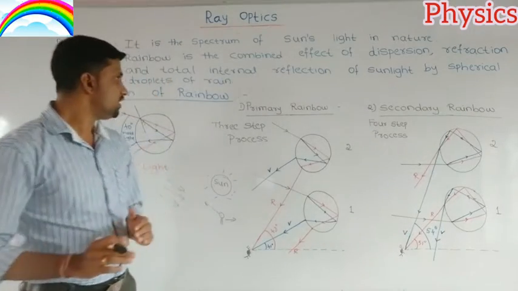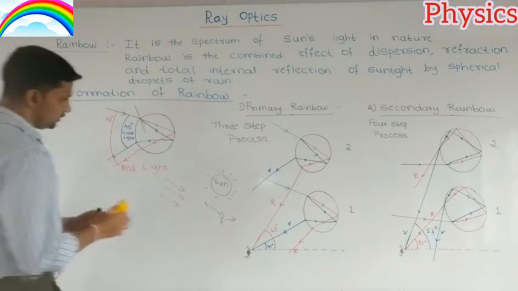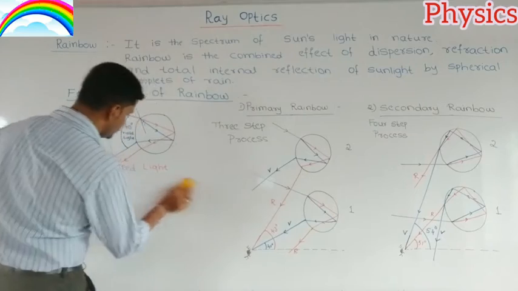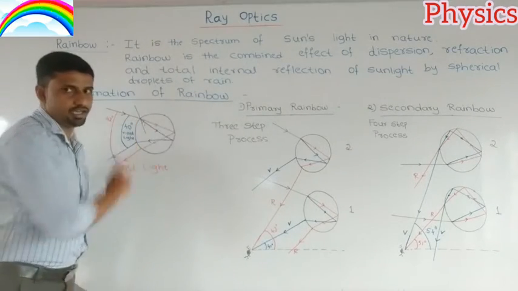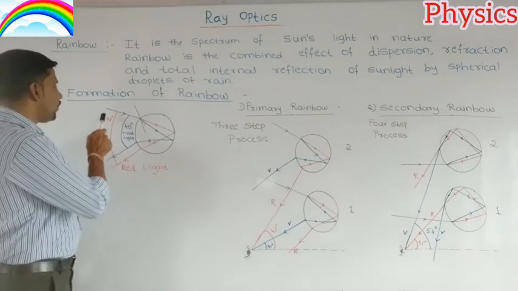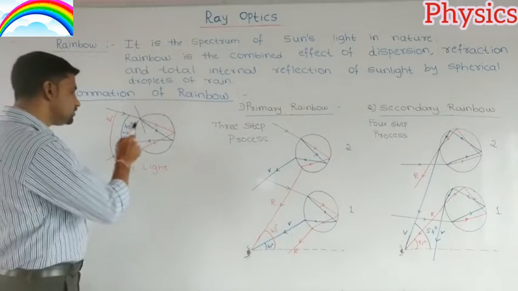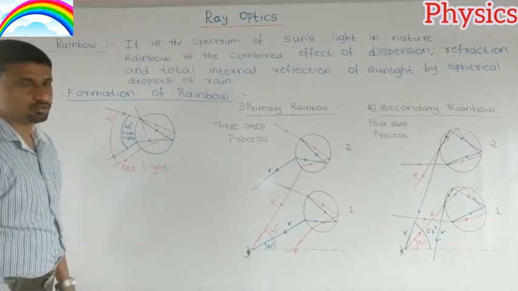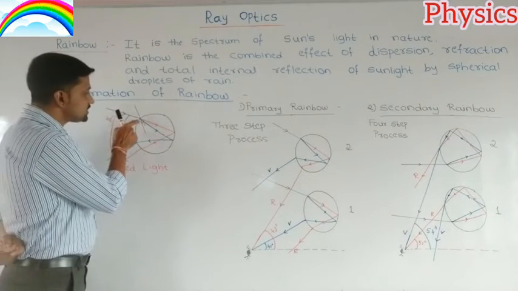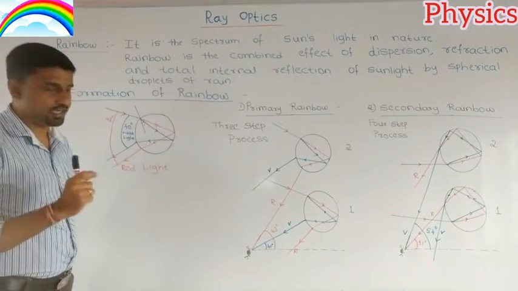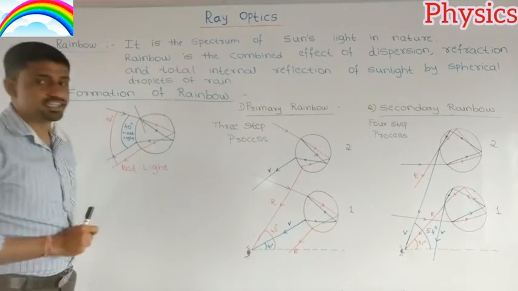Now we will see how the formation of a rainbow takes place. See here, the diagram shows one spherical droplet of rain, and the white light coming from the sun falls on it. When it enters the droplet, the ray of light undergoes dispersion.